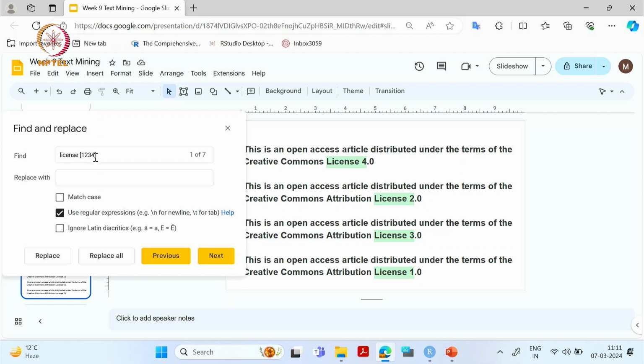There is another way of doing this also. We can say there is a word, after that a space, and then any digit from 0 to 9 can come. That is why it's matching license 1.0, 2.0, 3.0, 4.0. So this is what regex is. It makes our task easier to find a pattern in a given text dataset.